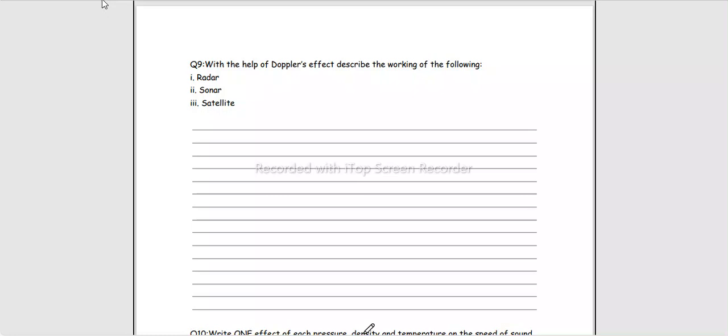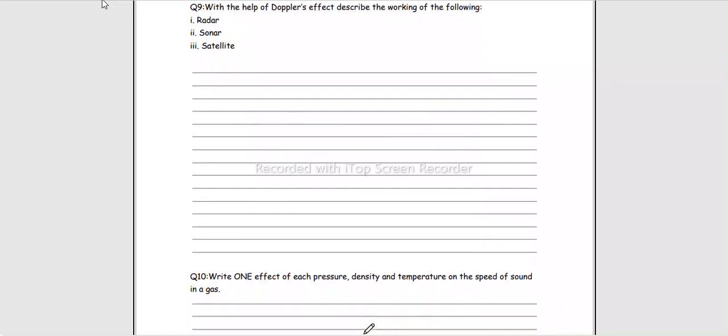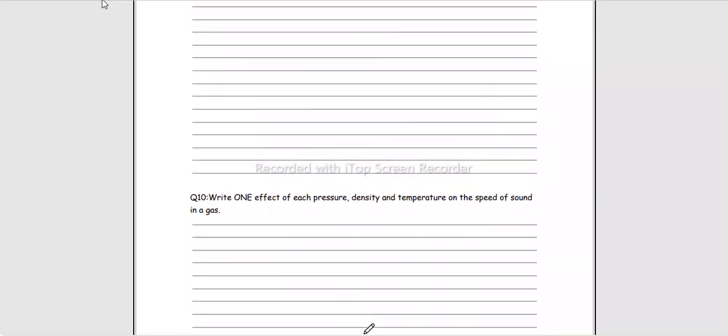And even with the calculated values or the observed values of the actual and the apparently shifted frequencies, we can calculate the velocity with which the object is moving. We can also calculate the depth of the sea using the same phenomena. We can detect aircraft, their motion, their position using the same phenomena. This is what you are supposed to mention in this equation.